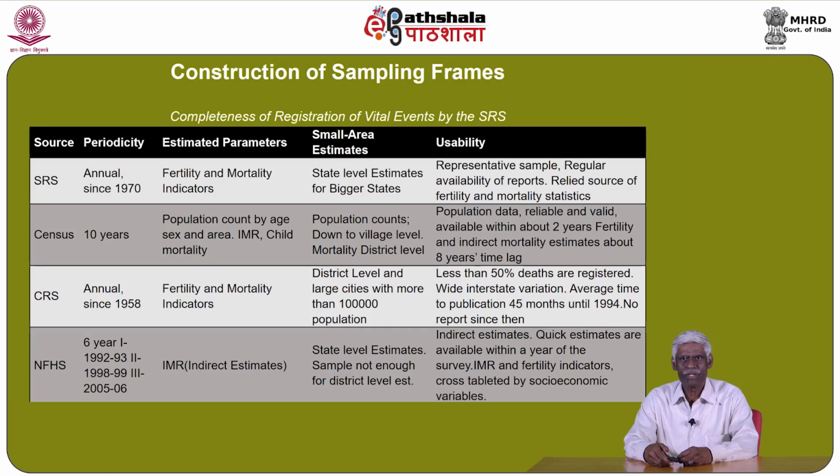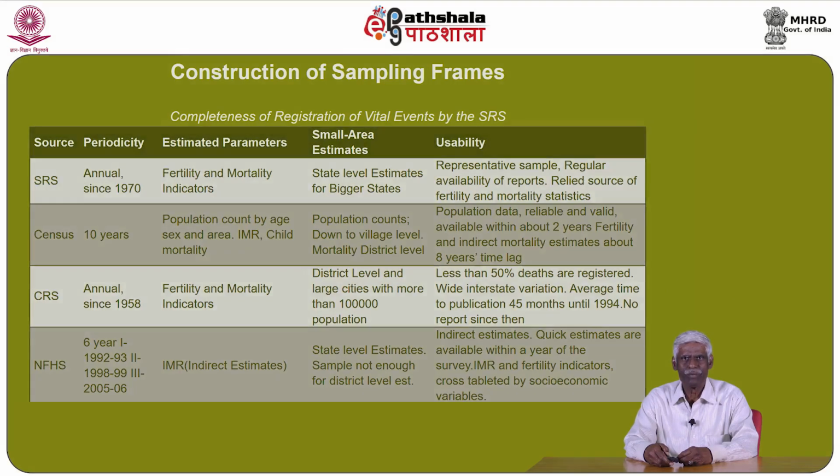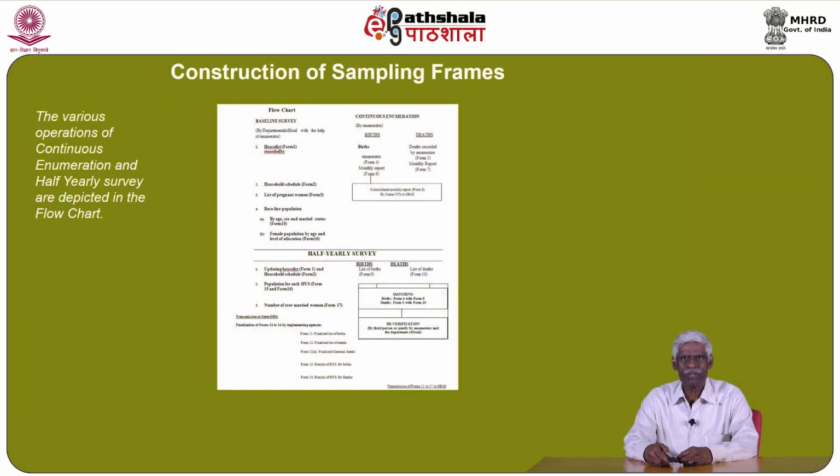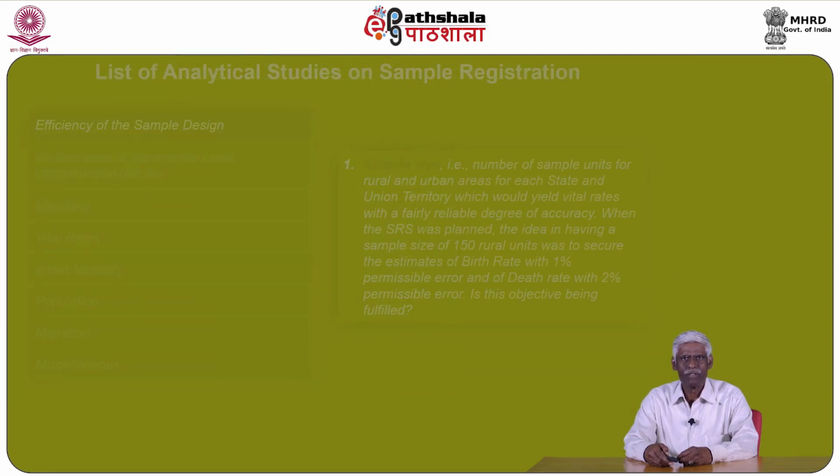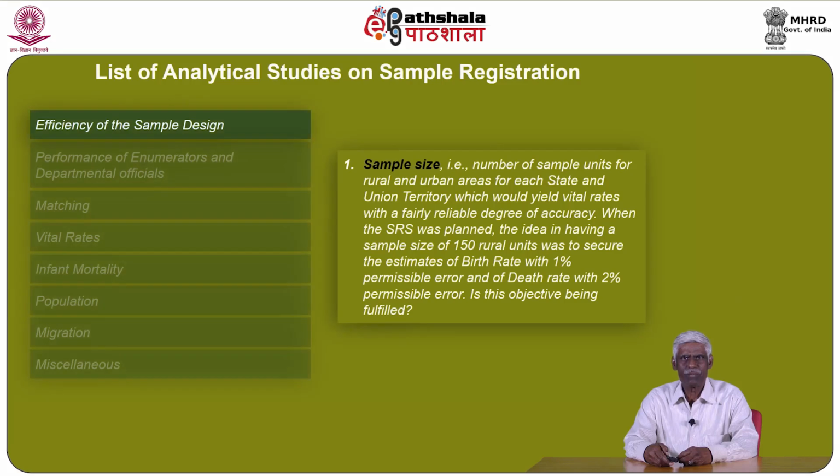The completeness of registration of vital events by this SRS is an important issue. The various operations of continuous enumeration and half-yearly surveys are depicted in the flow chart, which is very important for us to understand when we are discussing the sample registration system. The list of analytical studies on sample registration is also an important issue.